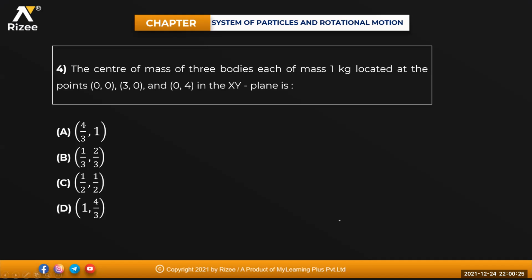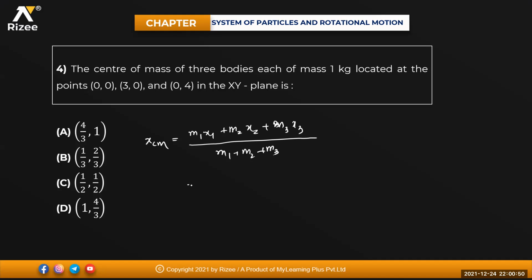Next one. The center of mass of three bodies, each of mass 1 kg, are located at the points (0, 0), (3, 0), (0, 4) on the XY plane. Where is it? XY plane means I can use the relation of XCM. XCM is equal to M1 X1 plus M2 X2 plus M3 X3 divided by M1 plus M2 plus M3.